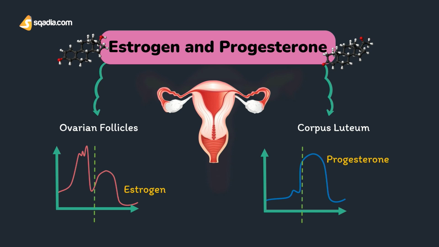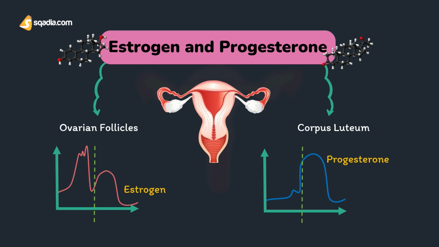Estrogen secretion reaches the peak twice in each cycle, as you can see in the graph over here. Once during the follicular phase, just before ovulation, and another one during the luteal phase. On the other hand, if you look at the progesterone graph, it is virtually absent during the follicular phase till prior to ovulation. But it plays a critical role during the luteal phase.